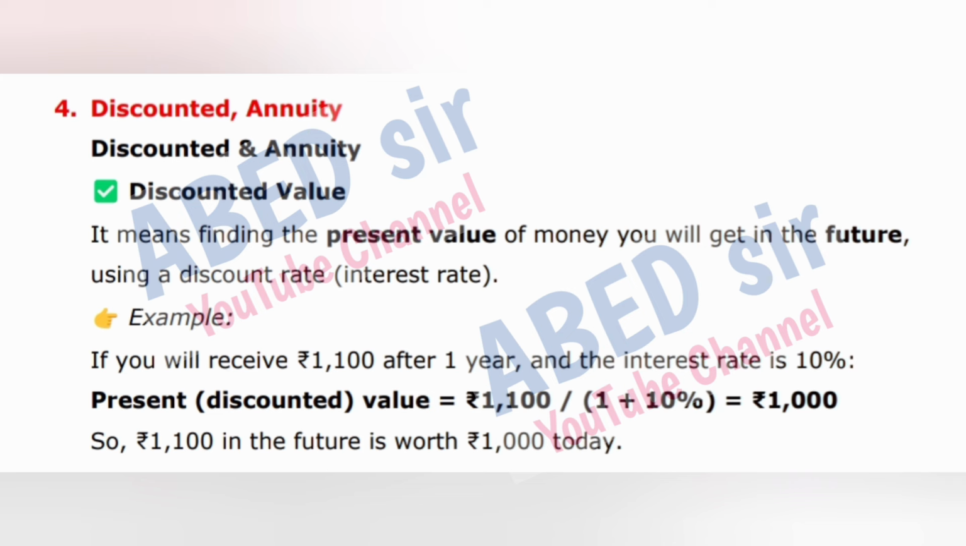Discounted value and annuity. Discounted value means finding the present value of money you will get in the future using a discount rate, the interest rate. Example: if you will receive 1,100 rupees after 1 year and the interest rate is 10%, the present, discounted, value is equal to 1,100 rupees divided by 1 plus 10%, which is equal to 1,000 rupees. So, 1,100 rupees in the future is worth 1,000 rupees today.